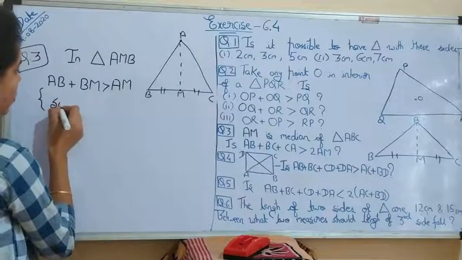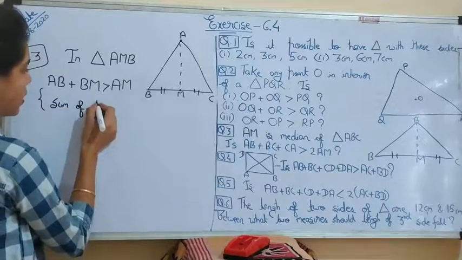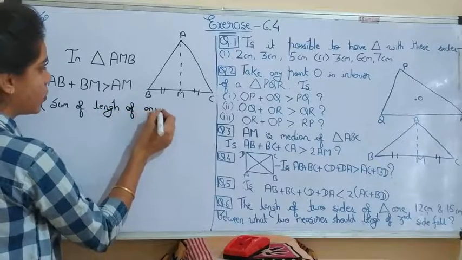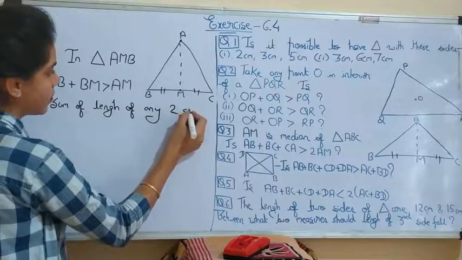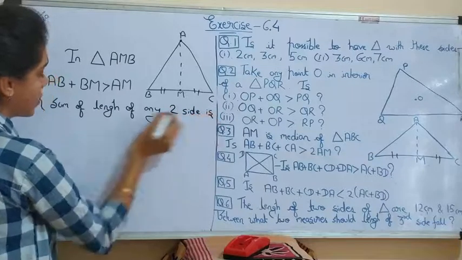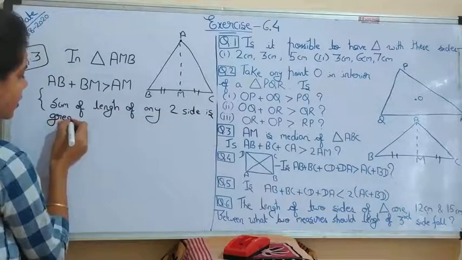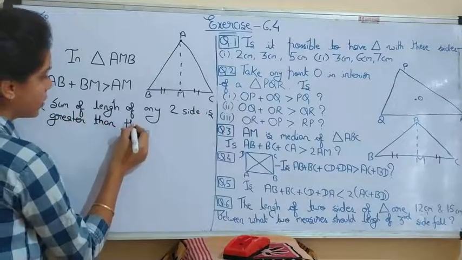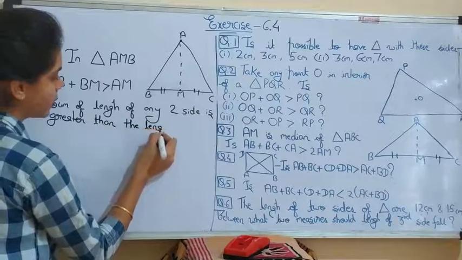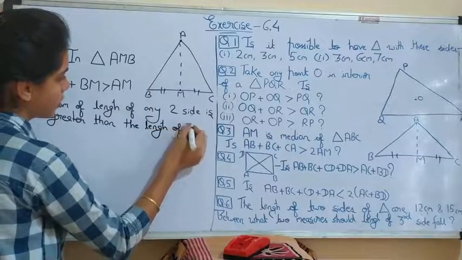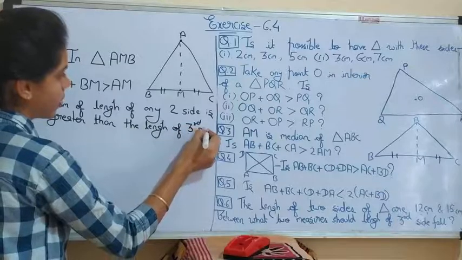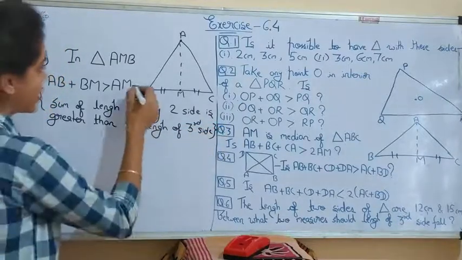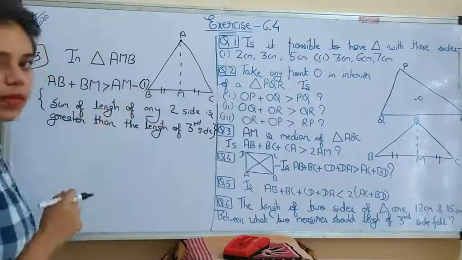The sum of the lengths of any two sides is greater than the length of the third side. So in this way you can write the reason also. Now give this equation number 1.